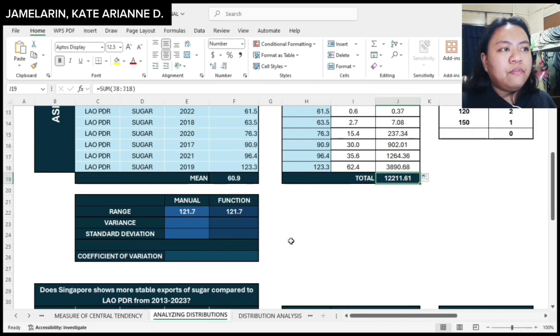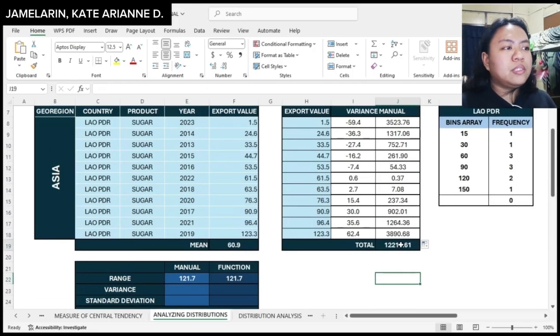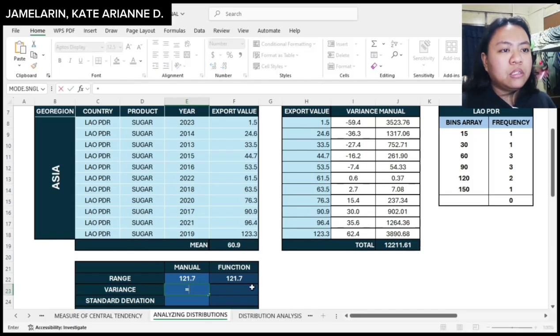So once I have the total of this manual variance equation, I will be dividing the total that I got here by the total number of variables, which is 11, that is from year 2013 to year 2023, minus 1.